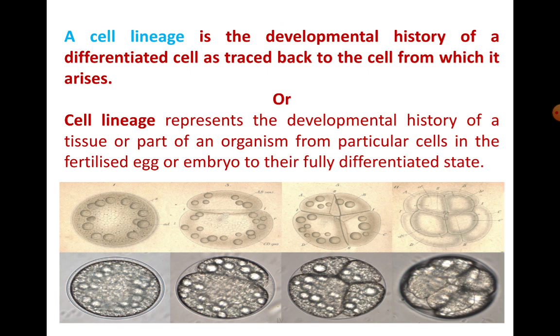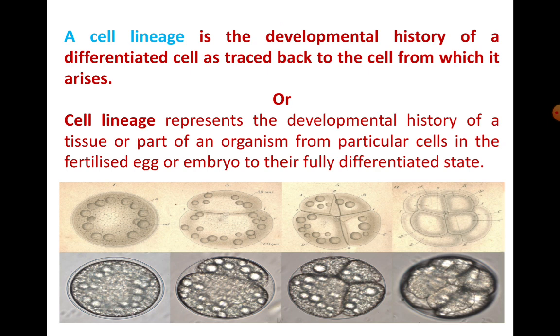Or you can say that cell lineage represents the developmental history of a tissue or a part of an organism from particular cells in the fertilized egg or embryo to their fully differentiated state. For example, in Nereis, from which blastomere the tissue forming the peristomium or the prostomium has come, you can study using cell lineage. That's what we are trying to express.